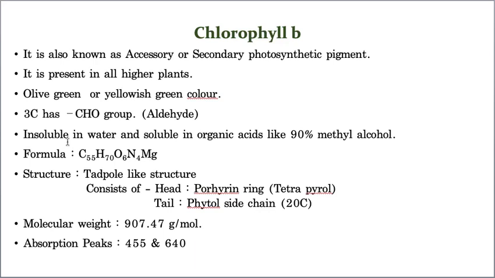It is insoluble in water and soluble in organic solvents like 90% methyl alcohol, whereas its formula is C55H70O6N4Mg. So this is the molecular formula of chlorophyll B. The structures of chlorophyll A and chlorophyll B are both tadpole like, consisting of a porphyrin ring and a phytol tail. Its molecular weight is 907, and the absorption peaks are 455 and 640. So this is all about chlorophyll A and chlorophyll B.